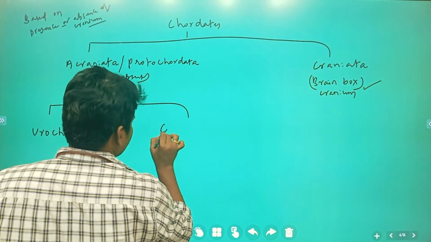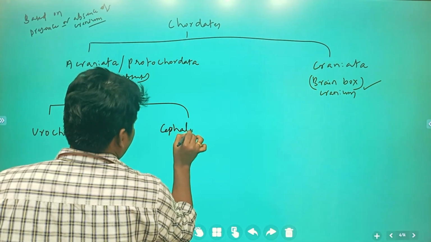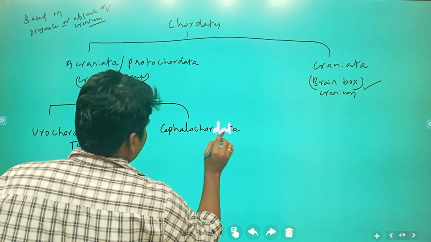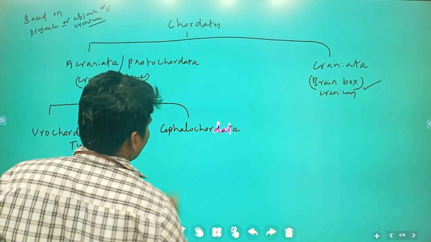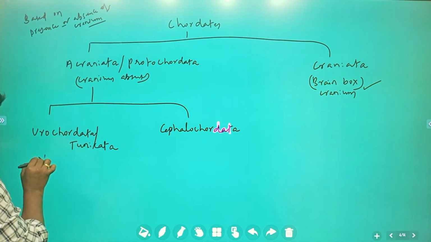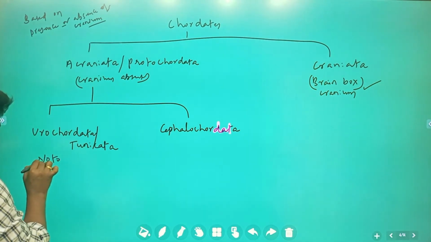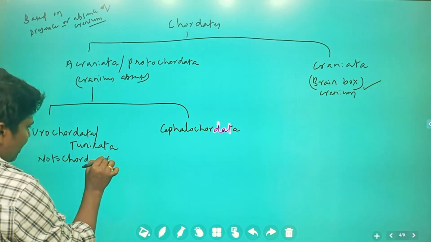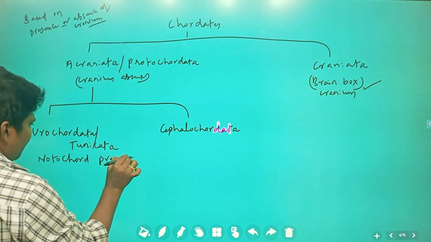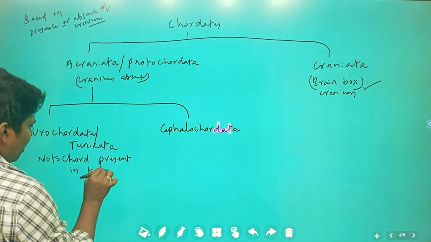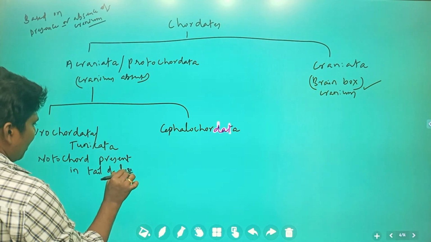And cephalochordata. Here it is urochordata, with notochord present in the tail of the larva.